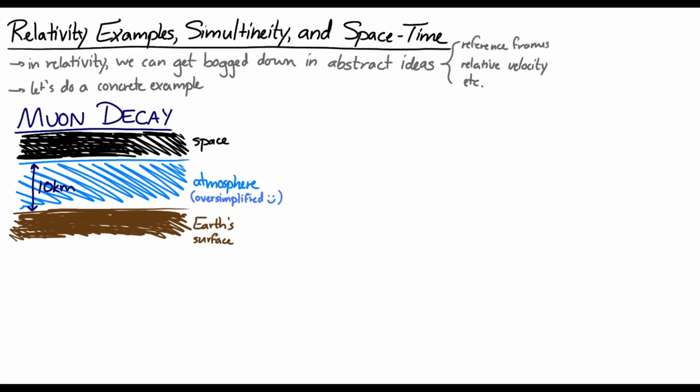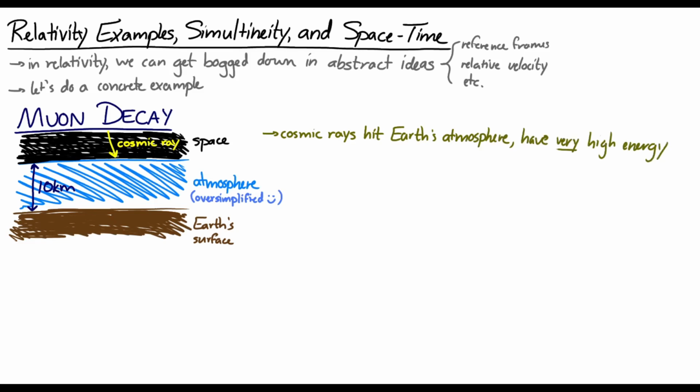It turns out that at all moments, the Earth is bombarded by cosmic rays. We're not going to worry about the source of these cosmic rays. All that's important is that they're very high energy. A cosmic ray comes in, impacts the top of the atmosphere, and this can create a particle called a muon, and the muon will come racing toward the Earth's surface.